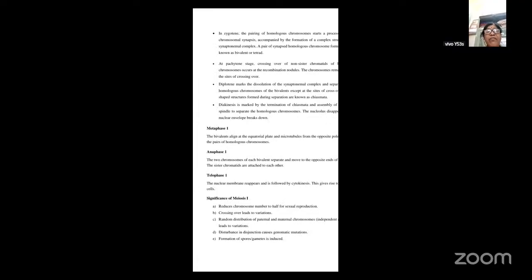Now, coming to the significance. What is the significance of meiosis one? They say that it reduces the chromosome number to half, for sexual reproduction.